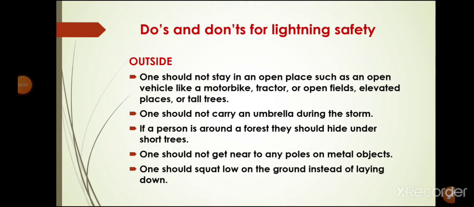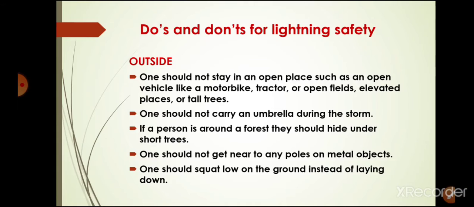As you already know, lightning could destroy life and property, so during lightning we should take some necessary and important measures to protect ourselves. First, if we are outside, what measures should we take? We should not stay in open places, because these places are not safe at all.